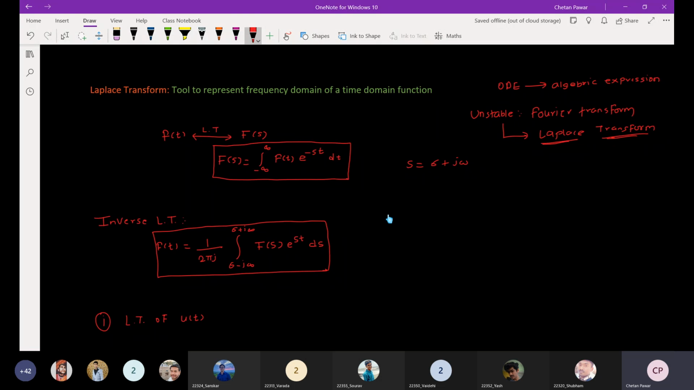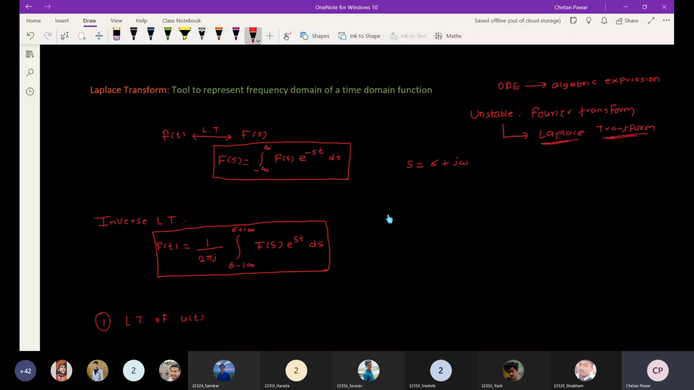So all of you are familiar with these equations and all the properties related to the Laplace transform, but we will just revise them in case some fellows haven't revised those properties.